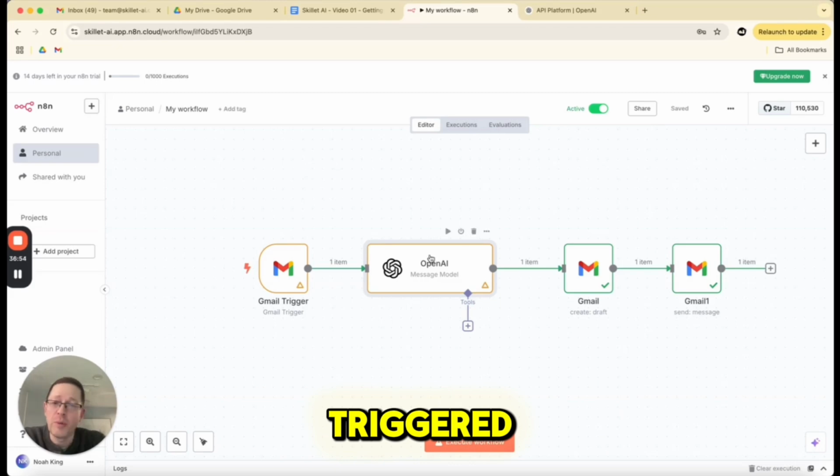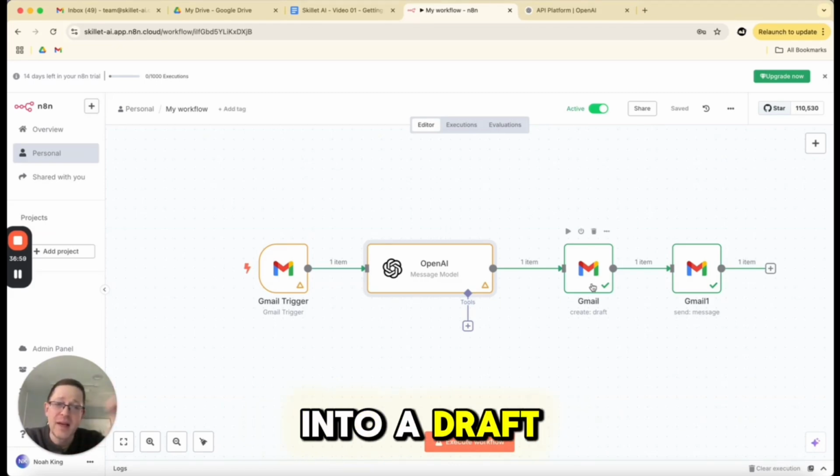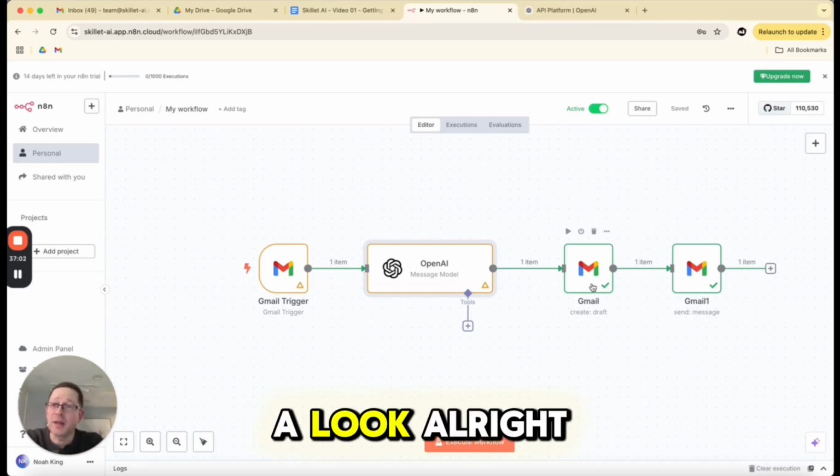And now if an actual email comes in, this is all going to happen on its own. Gmail is going to get triggered. OpenAI is going to get the message. It's going to give us a response. The response is going to be turned into a draft, and then it's going to email me and say, I just did all this. Take a look. All right, so let's test it.